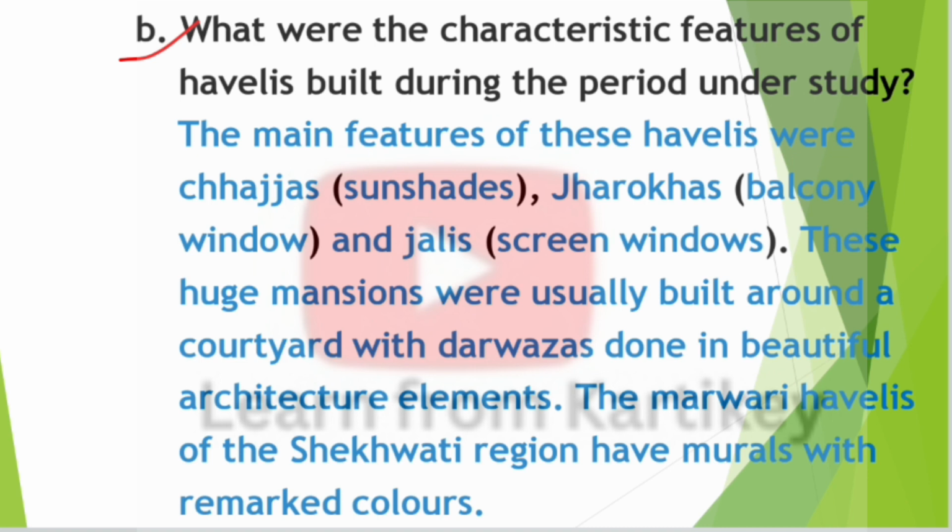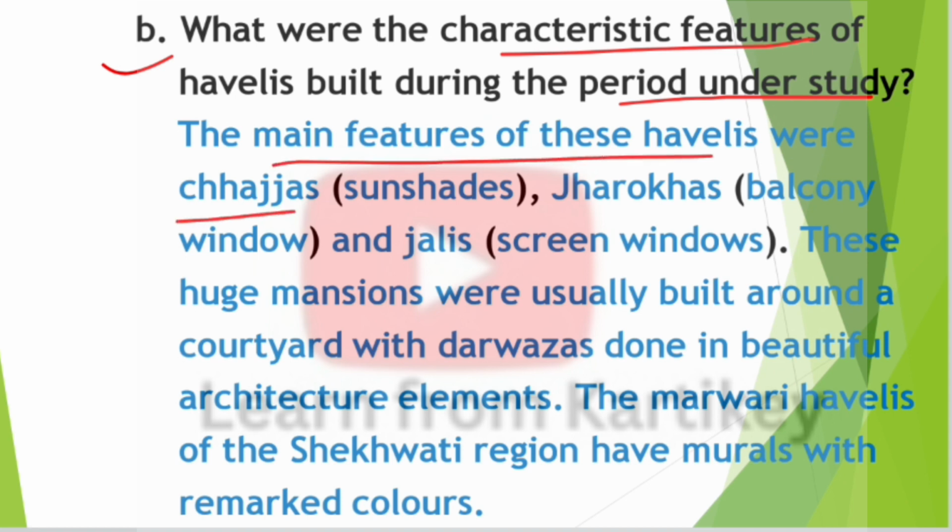What were the characteristic features of Havelis built during the period under study? So answer. The main features of these Havelis were Chhajjas, Jharokhas and Jalis. These huge mansions were usually built around a courtyard with a darwaza done in beautiful architectural elements. The Marwari Havelis of the Shekhawati region have murals with remarkable colors.